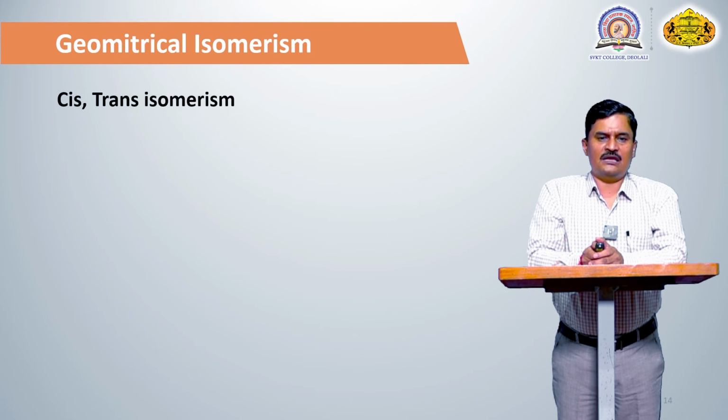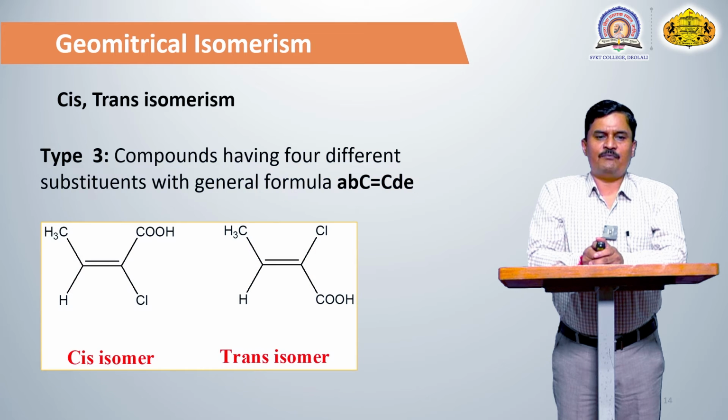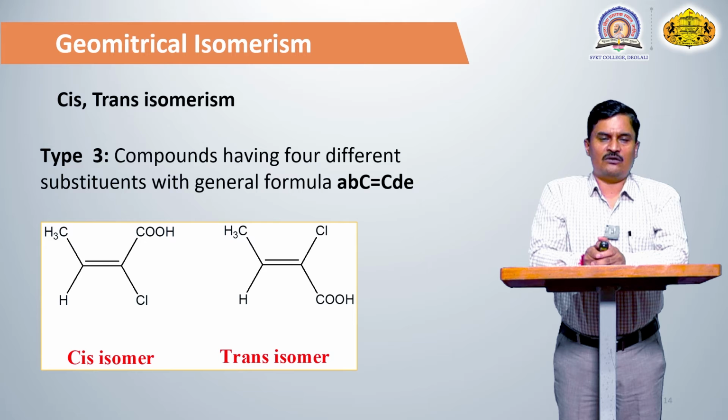For example, in this compound there is a CH3 and CHO, so on both sides there is a carbon atom, that's why this compound may be known as cis. And if the CH3 and CHO groups are present on the opposite side, that compound is known as trans. Actually this is not true, because cis means the similar groups are present on the same side, and trans means the similar groups are present on the opposite side.